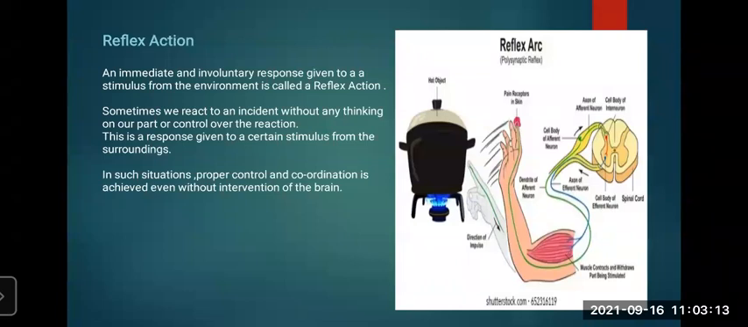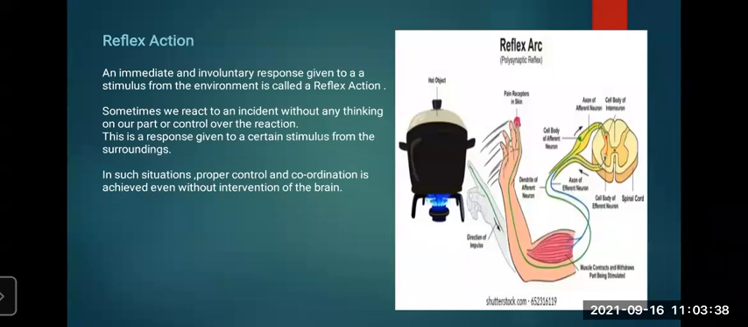And sometimes we react to an incident without any thinking on our part or control over the reaction. So this is the response given to a certain stimulus from the surroundings. What will happen in such situations? Proper control and coordination is achieved even without intervention of the brain. So see, these things are not controlled by the brain sometimes. So proper control and coordination should be there.